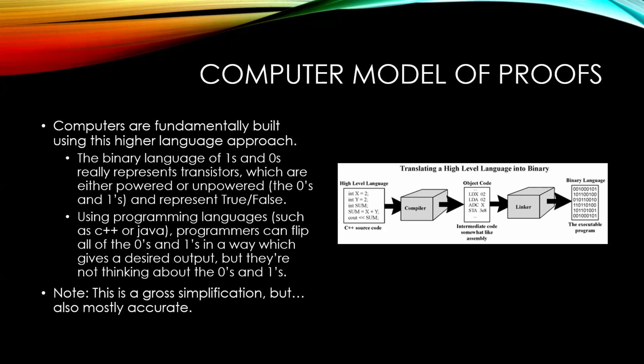And so programmers don't often play with ones and zeros. Instead, they're using some programming language like C++ or Java. And using that higher level language, they're able to get computers to do what they want them to do. That's similar to what we're doing in math. When we are exploring proofs, what we're really doing is we're using common language in order to manipulate these truth tables, but we don't typically focus on the truth tables themselves.